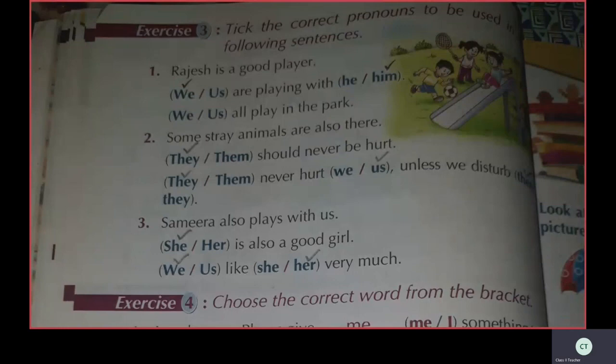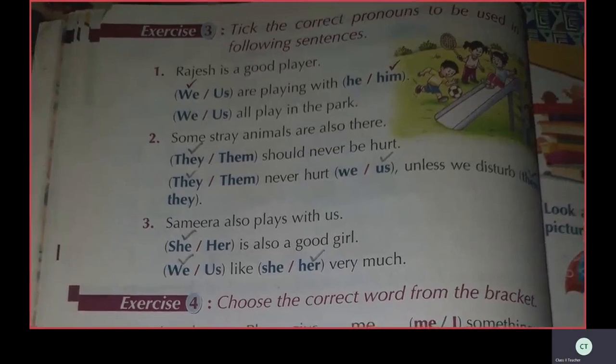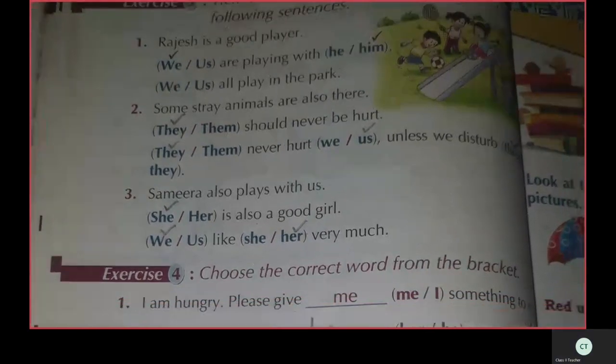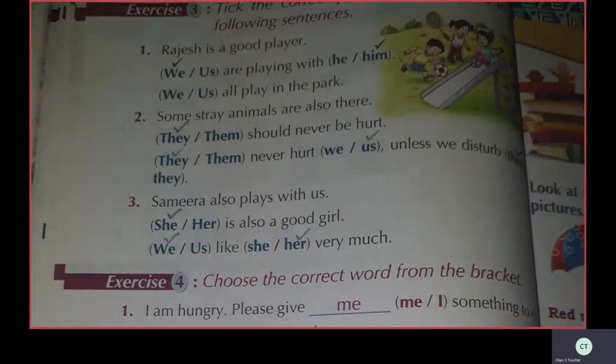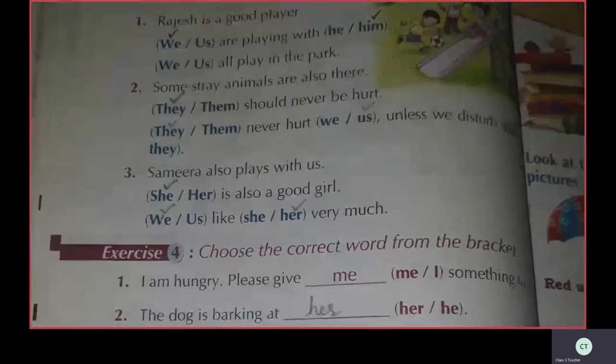Correct pronoun we have to tick. They never hurt us unless we disturb them. Okay, children? They never hurt us unless we disturb them. Correct pronoun we have to tick there.